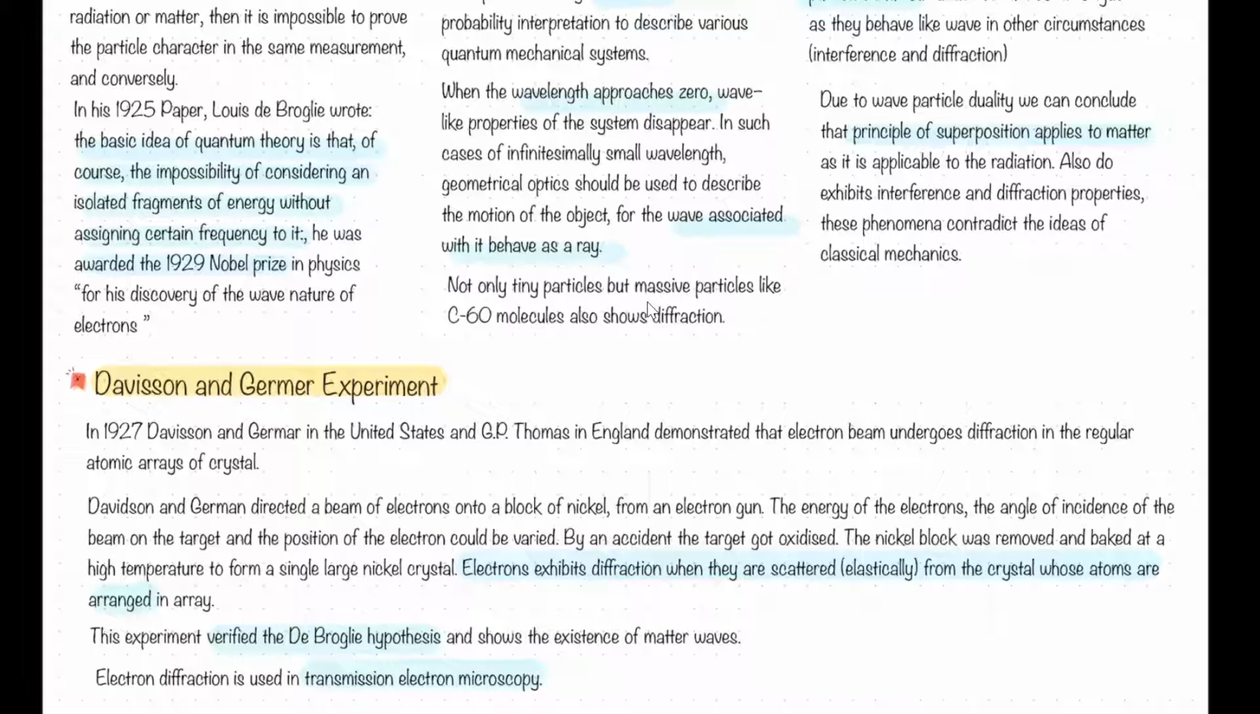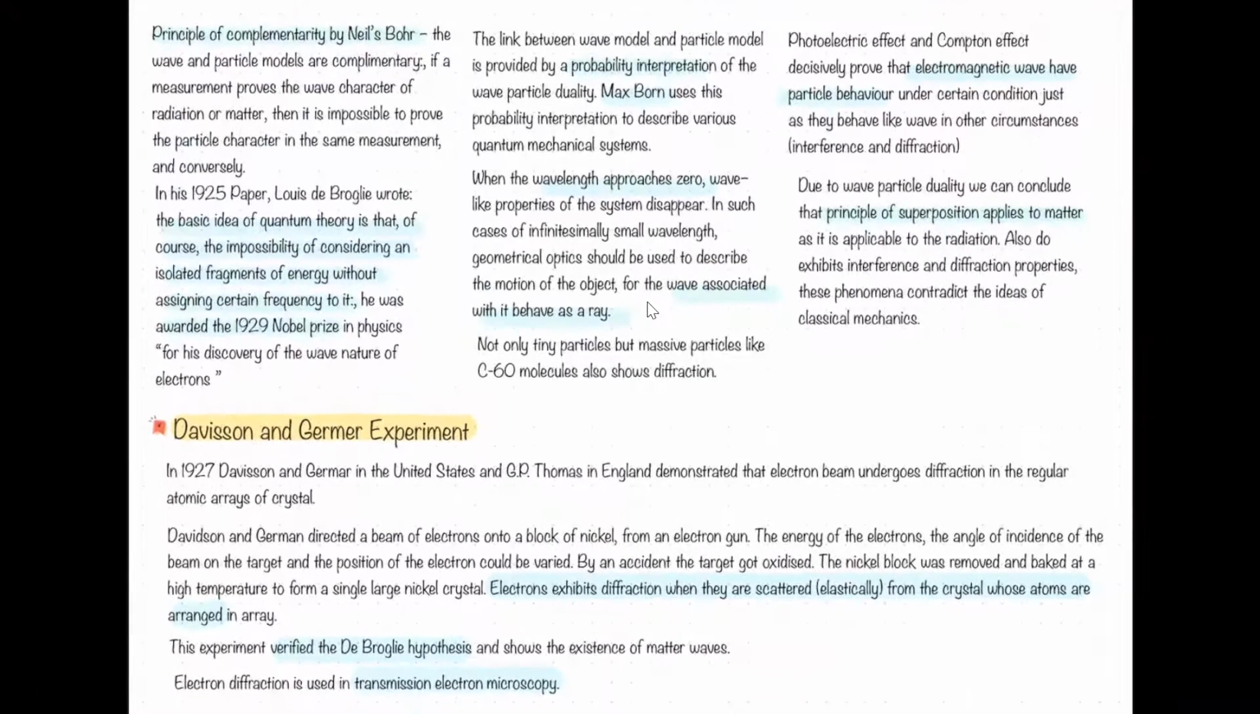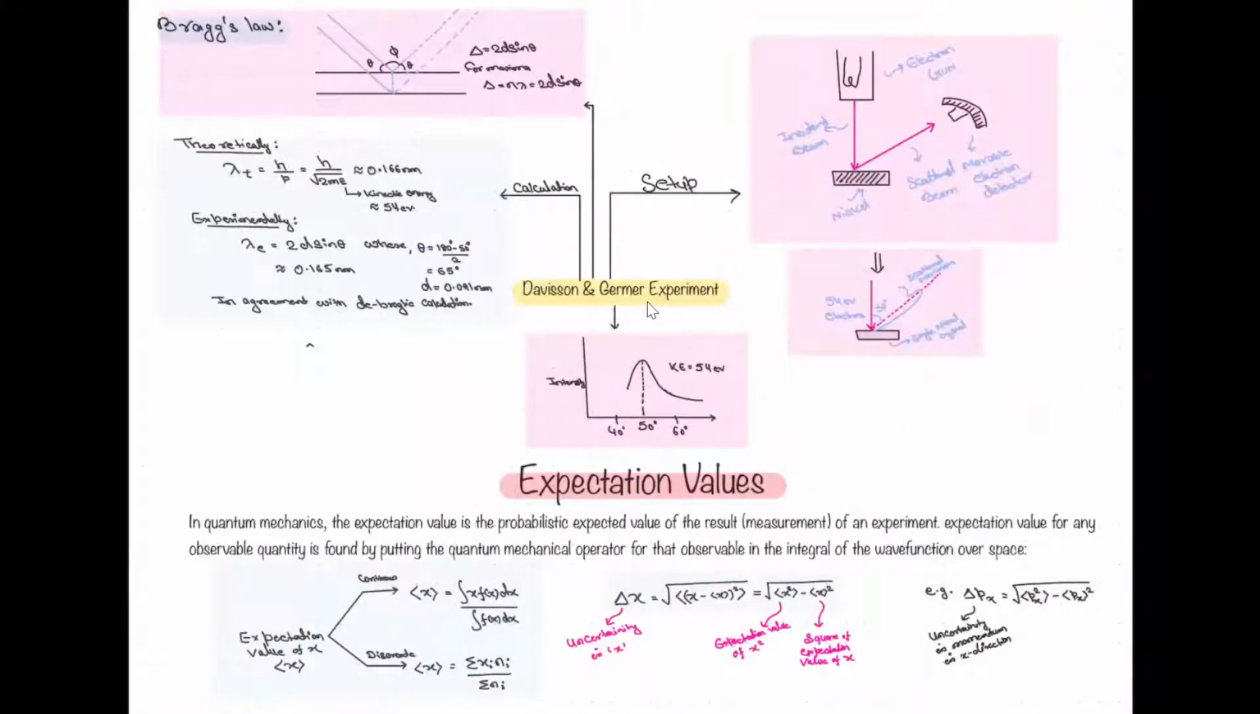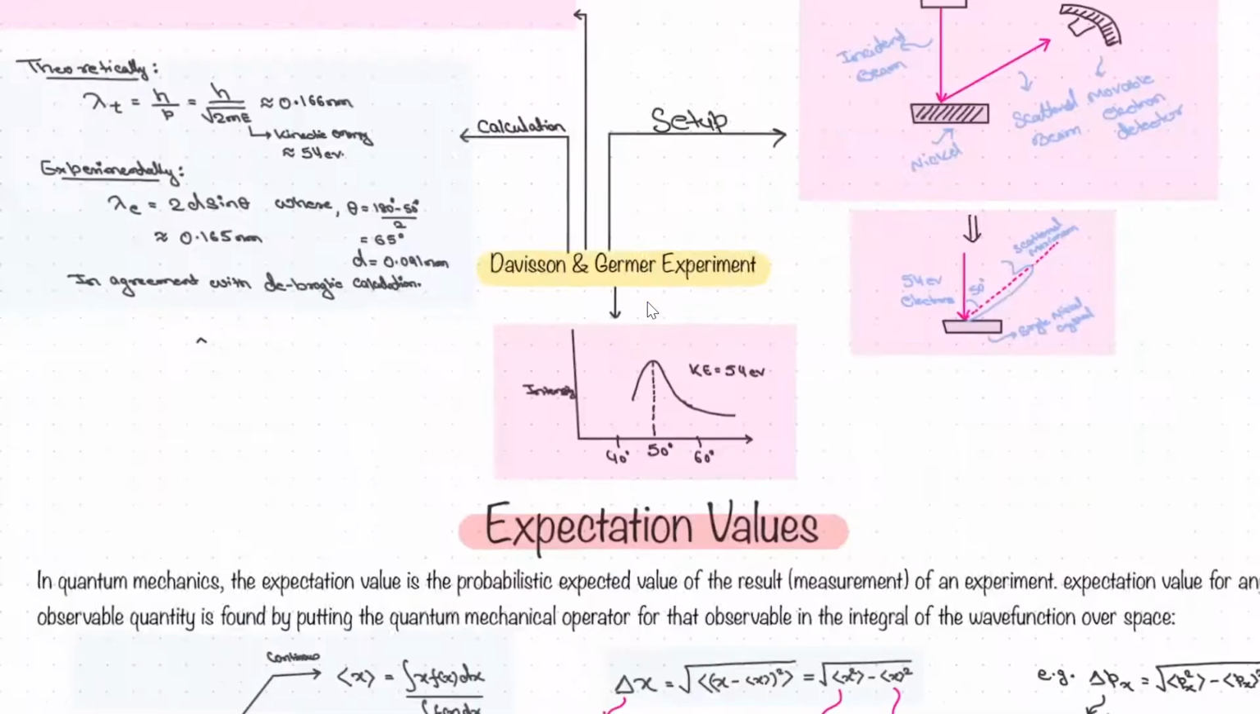Also, electron diffraction is used in transmission electron microscopy. So these small things you can use in the conclusion itself, right? So basically, in the Davisson Germer experiment, they used a nickel crystal and diffracted electrons that were scattered elastically, and that shows diffraction. Diffraction is a property of wave nature, so from there we concluded that electrons have wave nature also. So this is the Davisson and Germer experiment.